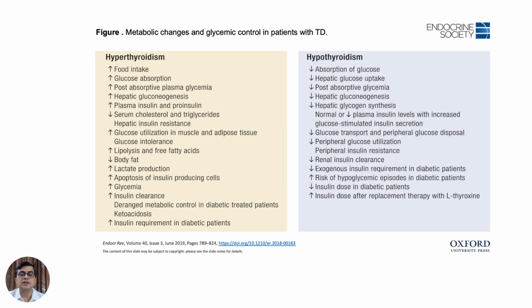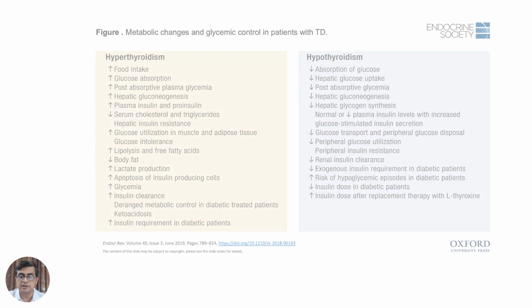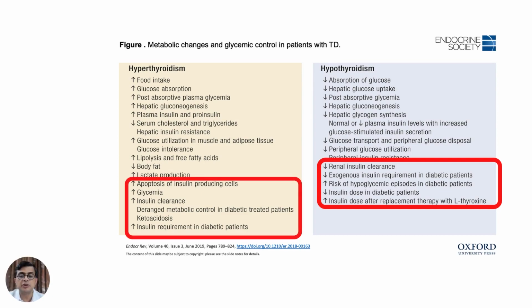These are the metabolic changes and glycemic control in people with type 2 diabetes. This is a busy slide, but I'll just request you to focus on this area. Whenever there is hyperthyroidism, there is an increased apoptosis of insulin producing cells. This results in hyperglycemia. But there is an increase in insulin clearance which can worsen hyperglycemia. There can be ketoacidosis, and in diabetes patients with hyperthyroidism, the insulin dose may go up.